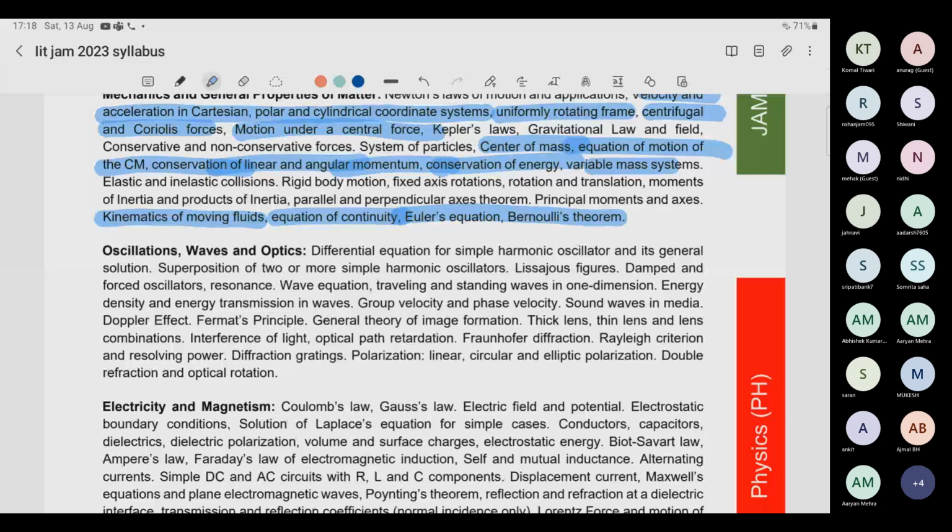Perfect. Now coming forward, oscillations, waves and optics. I would say it is a medium subject. The questions are not coming in too much detail, but also they are not missing out on this. So in this, oscillation in itself is not very important. You can avoid oscillations for very tough topics like the block in fluid and so on. There are some problems like that. So leave those. There is no requirement for that.